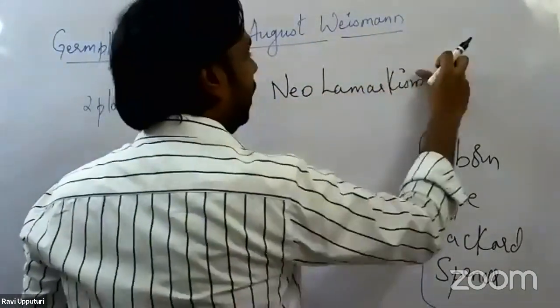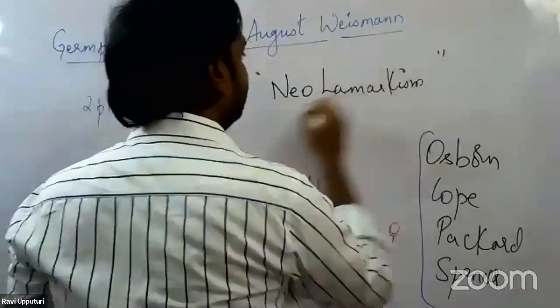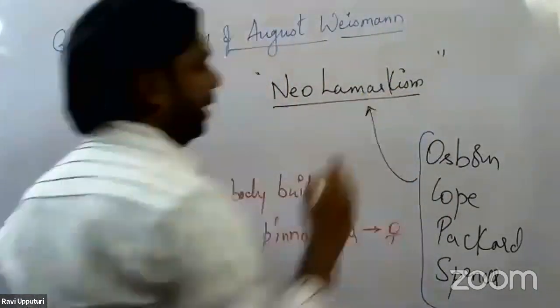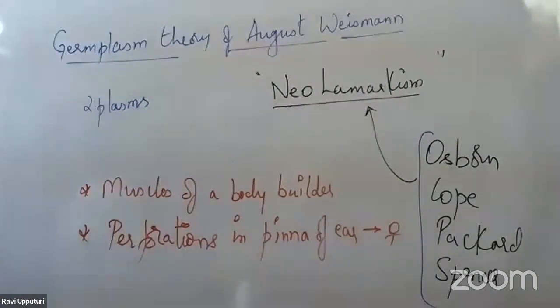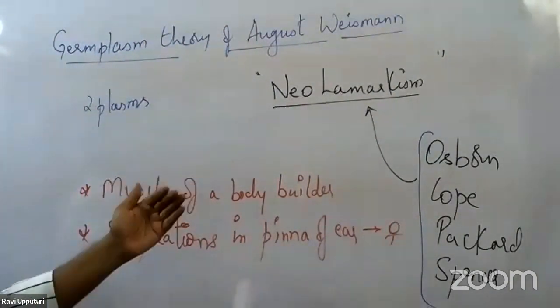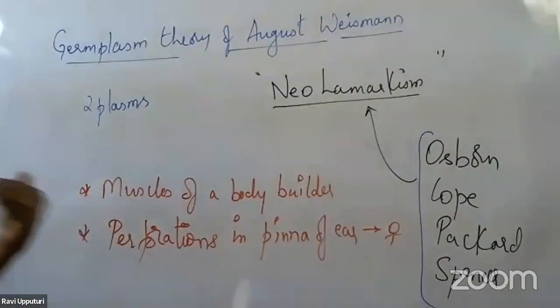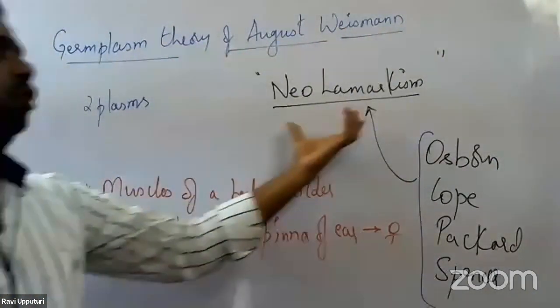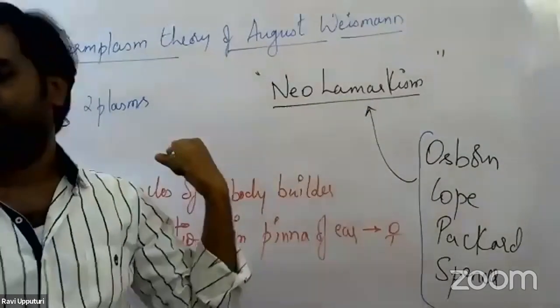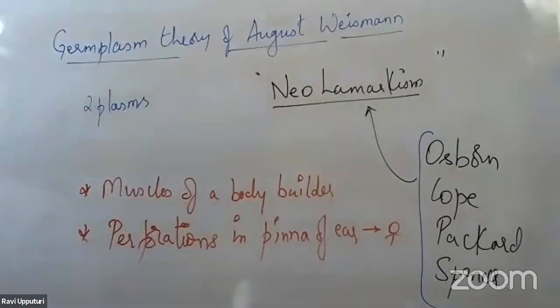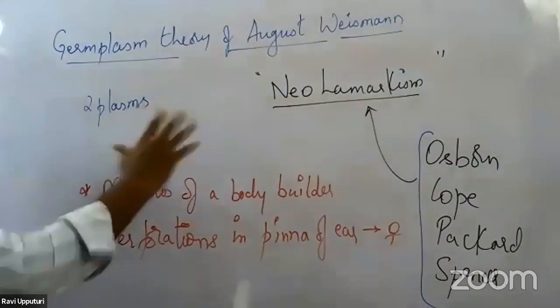So what we saw till now is all about Lamarckism, but these scientists started adding to or modifying Lamarck's theory, trying to make it more acceptable on a scientific basis, and they called it Neo-Lamarckism. So this is what we have with Lamarck's theory of evolution.